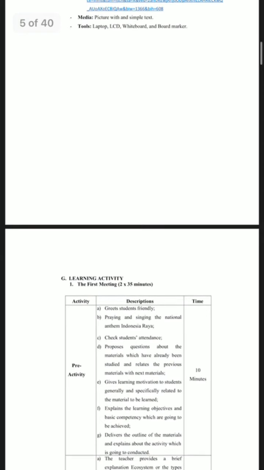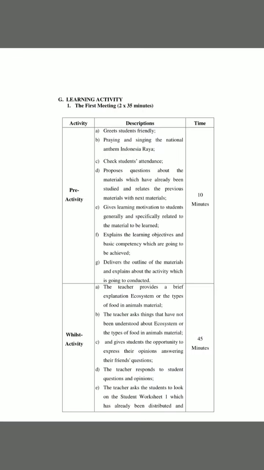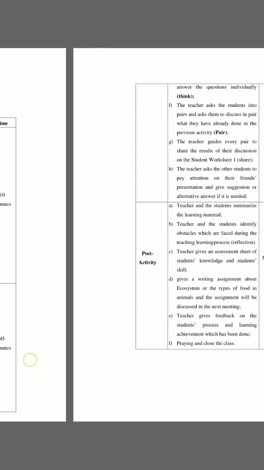For the next part, we will be presented by Oisah Valentina. In the learning activity, we use 2 meetings. The first meeting, pre-activity, we use 10 minutes, whilst activity, we use 45 minutes.